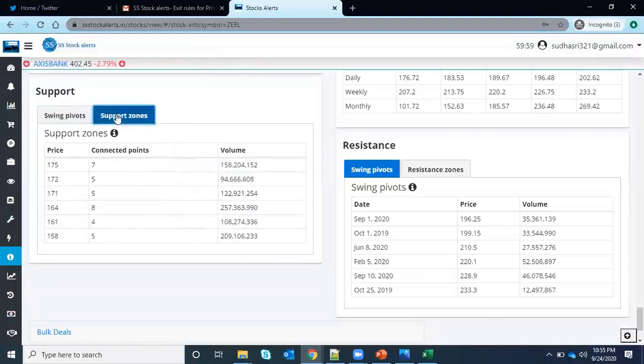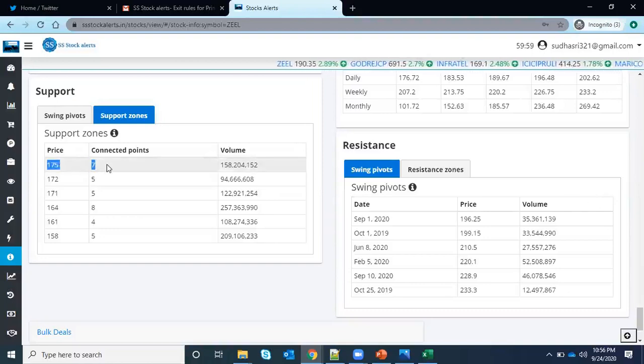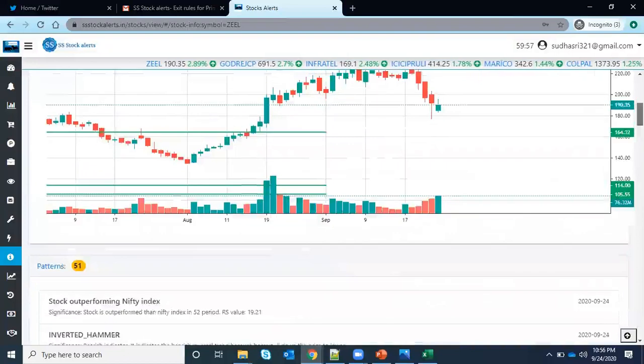And there is another feature which is very important, but I did not highlight it. That is support zones. Let me explain what this zone is. It's saying 175 on 7 points, and the volume is this much. What it means is the stock has connected 7 points at around the 175 range. Either the stock has closed at 175 or it has opened at 175, 7 times in the last 1 year. So whenever you go to the chart, it will be helpful.